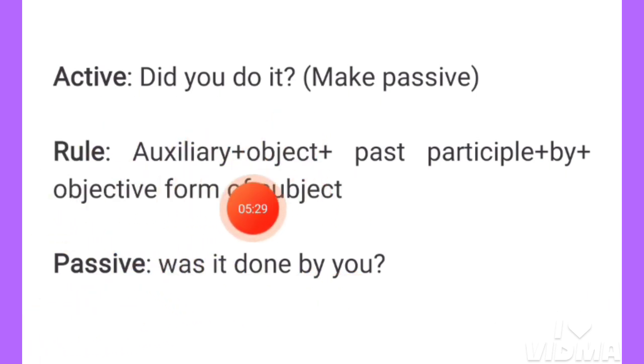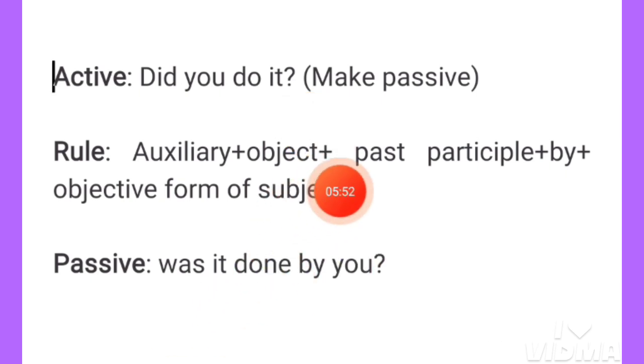Now according to the rule, we can notice the sentence structure here. Auxiliary verb first. This is the auxiliary verb was. Was is the auxiliary verb. This sentence is in the past tense. That is why we have written here was. Then the object here, it. This is the object, so we have written here it.